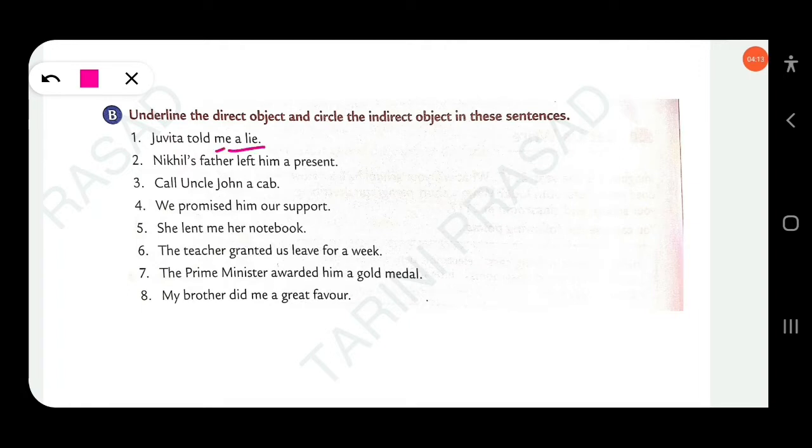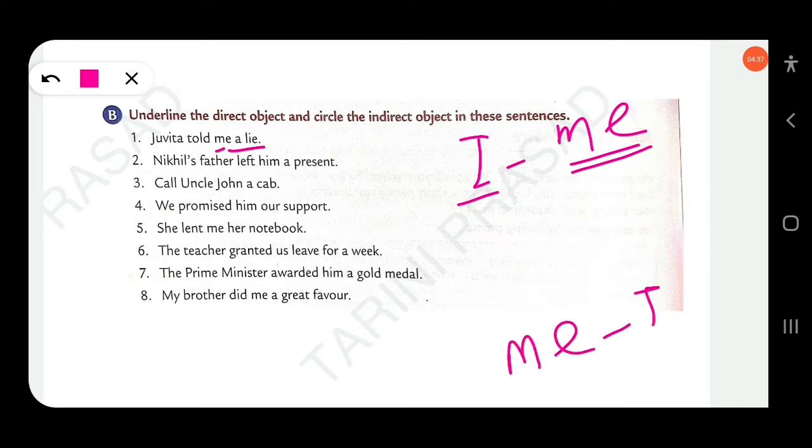Me is a living person, the object of I. Me is the objective personal pronoun, and I is the subjective personal pronoun. So me is the indirect object, and you have to circle the indirect object. Me is the indirect object, and a lie is the direct object.